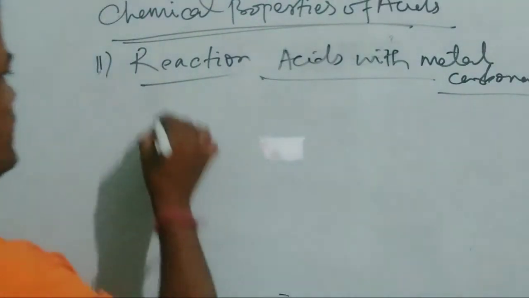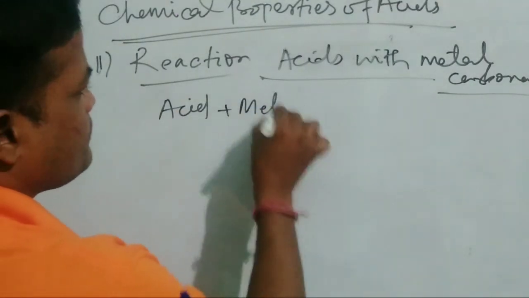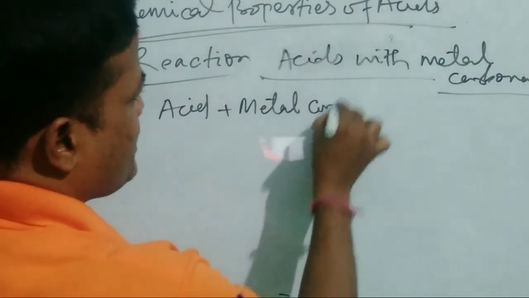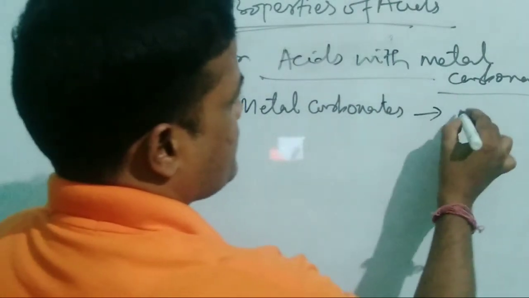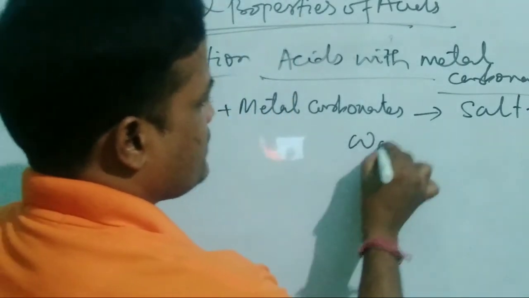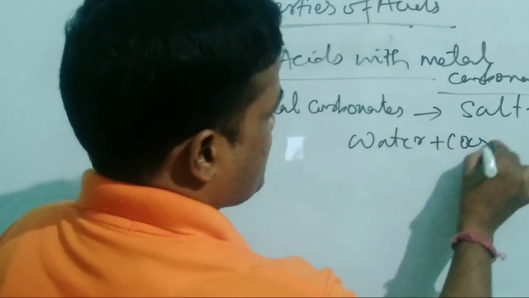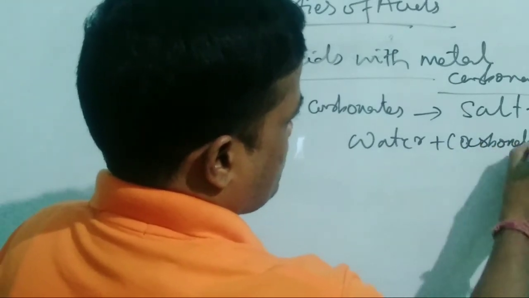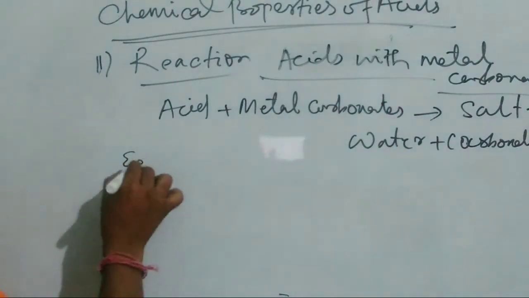We know that acids react with metal carbonates producing salt plus water plus carbon dioxide gas. Carbon dioxide. So let us see examples.